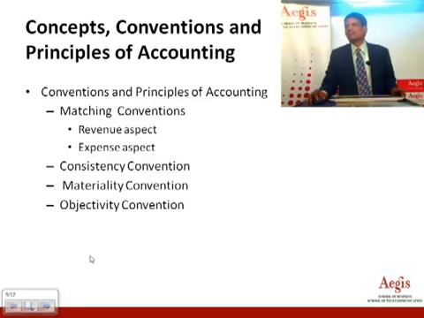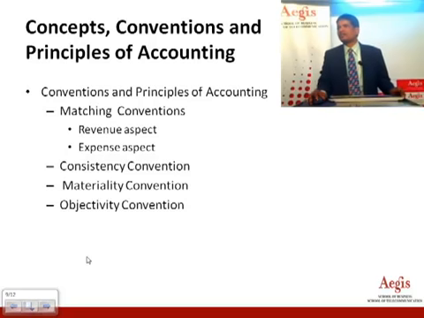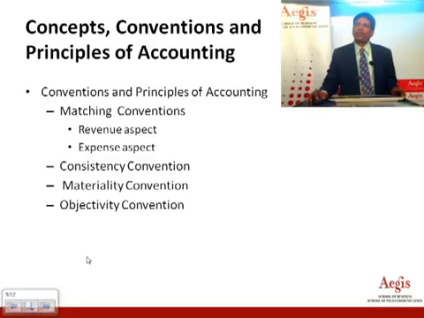What exactly does consistency mean? Consistency implies that whatever accounting principles you follow, for example stock valuation and depreciation, you must consistently follow the same principles in the next accounting year and the year after, because otherwise you are going to show a different profit and loss account, which is not